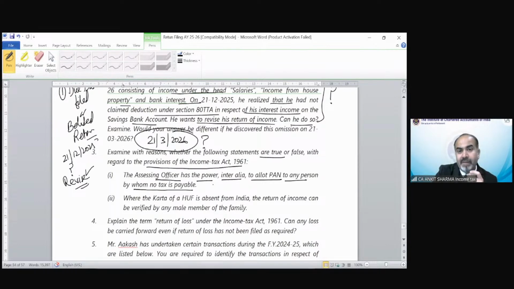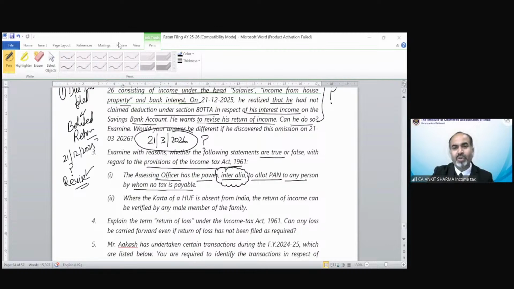The assessing officer has the power inter alia to allot PAN to any person by whom no tax is payable. Yes, the assessing officer has that power. What is the meaning of this word, inter alia? Who will tell me the meaning? Like vice versa means opposite. Fine. These are Latin words which have been included in some law languages, like vice versa, inter alia, vis-a-vis. What is the meaning of inter alia? With others, yes. Among others, you can say. Kiran, you are absolutely right. Among other things. Well done. Preeti Nanda, very well done.